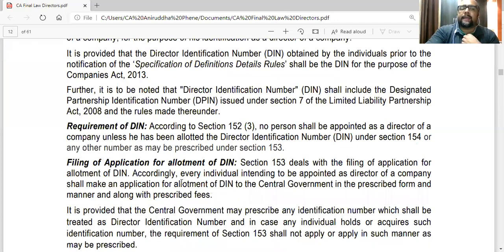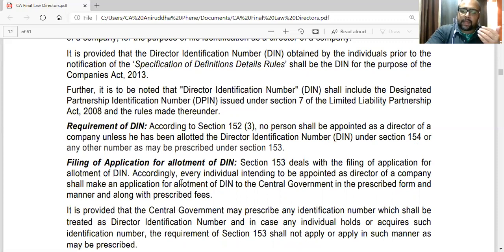Plus, under the LLP Act, that is Limited Liability Partnership Act, every LLP needs to have at least two designated partners. That is, at least two partners should be designated, and their responsibility is to comply with all the laws and regulations which are applicable to the LLP. So, if the LLP is not complying with any laws and regulations, then the designated partners will be responsible for that.